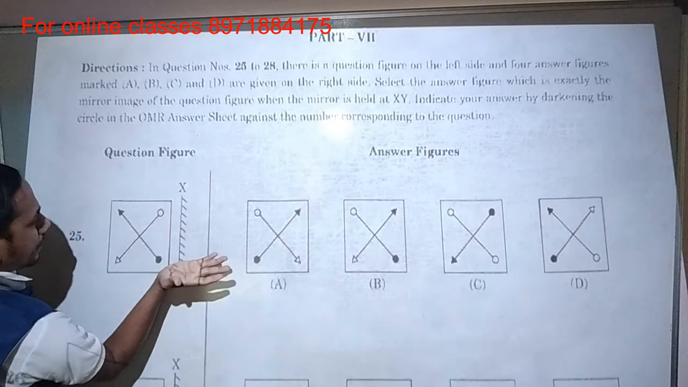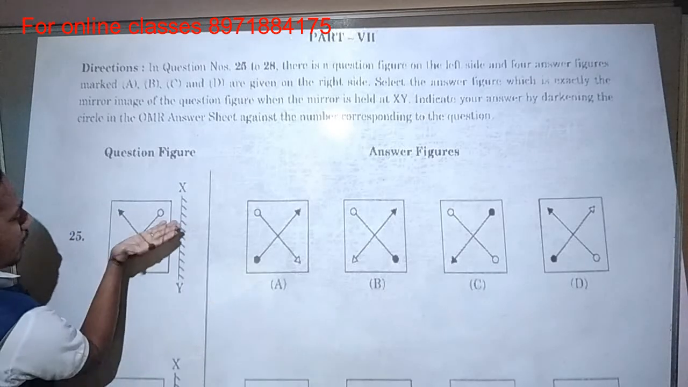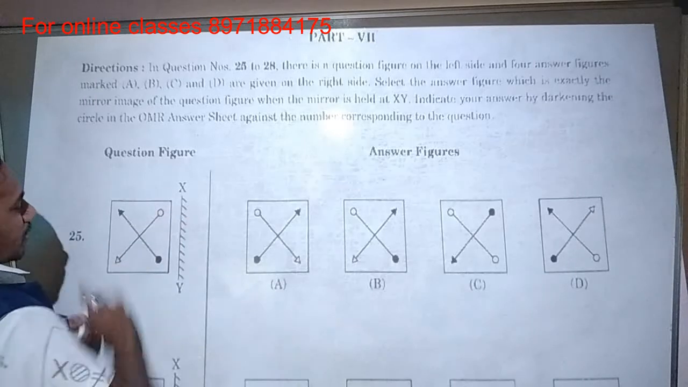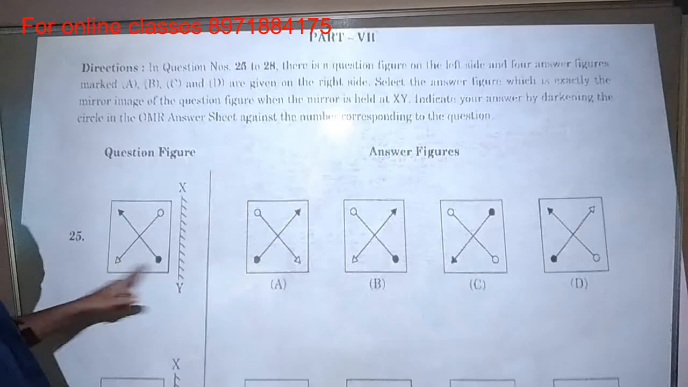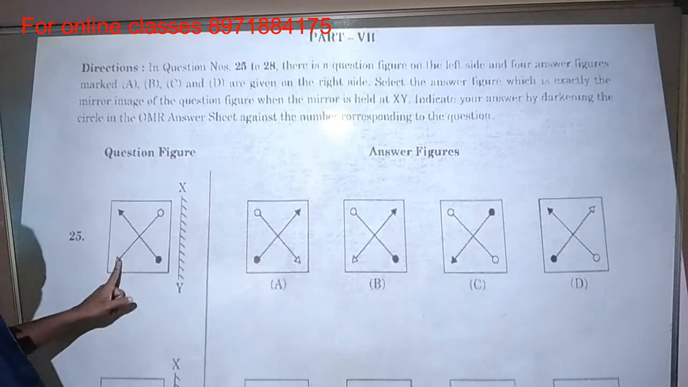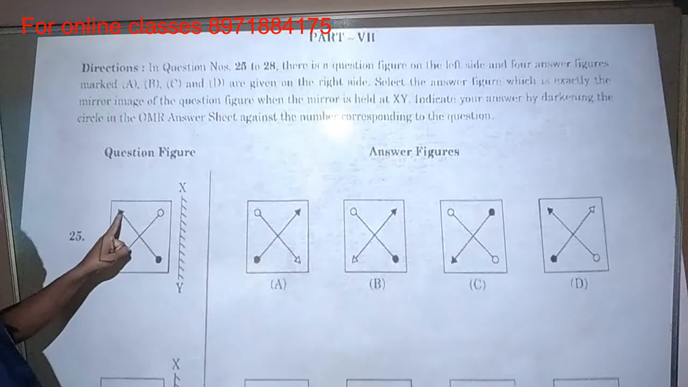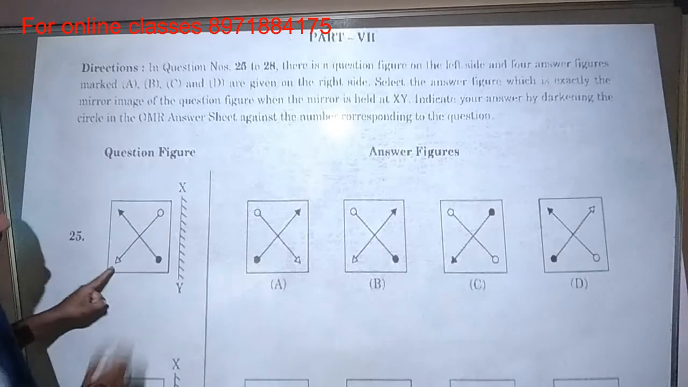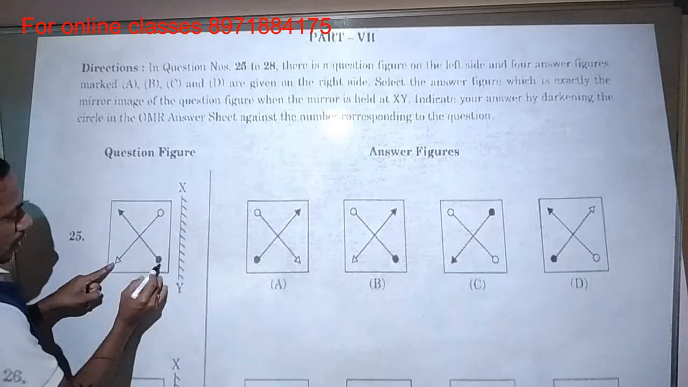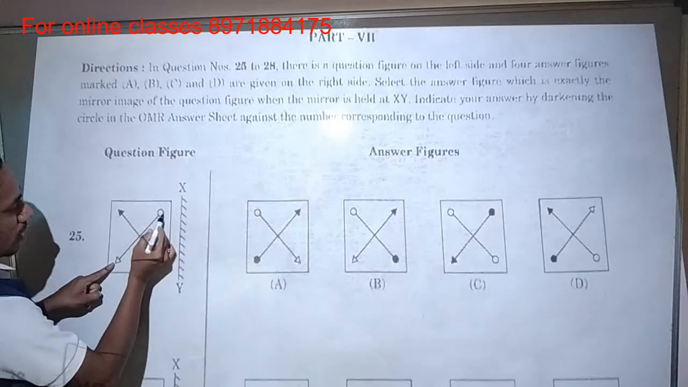Okay, and next what will happen? Right hand side will become left hand side, and arrow mark also, see. This dot will come down side. Okay, this arrow mark will go right hand side. This circle will come left hand side. Next here, this arrow mark will go right hand side. This round circle will come left hand side.